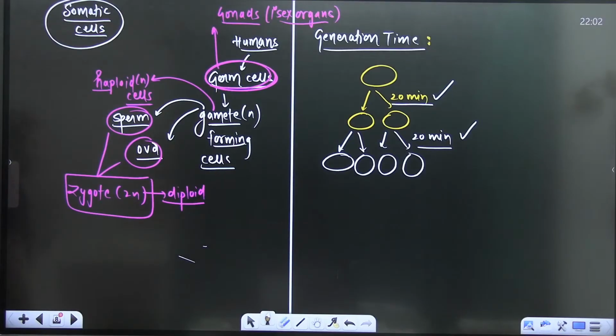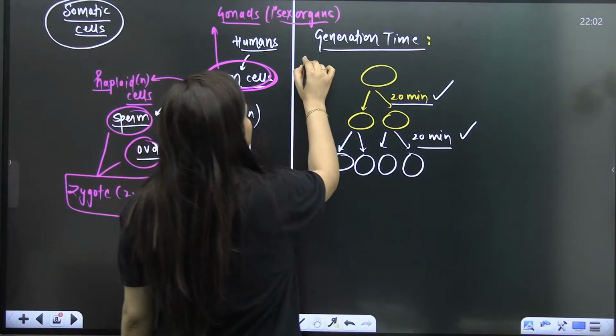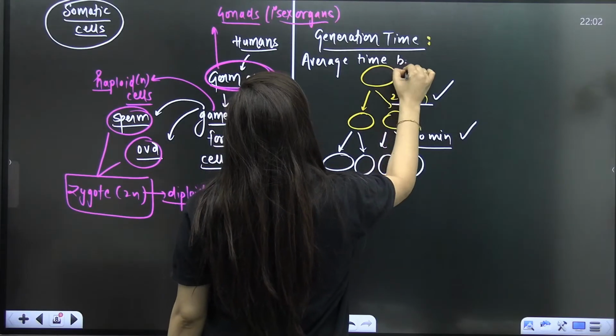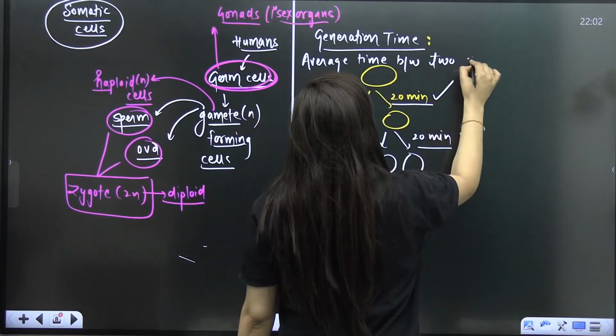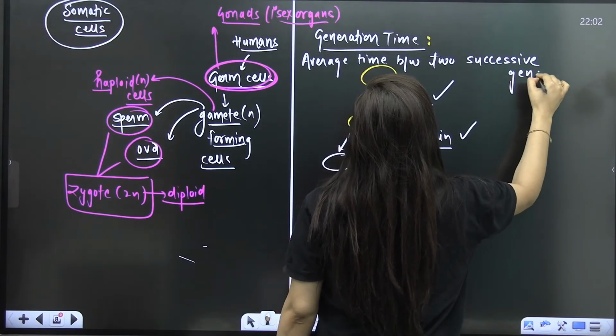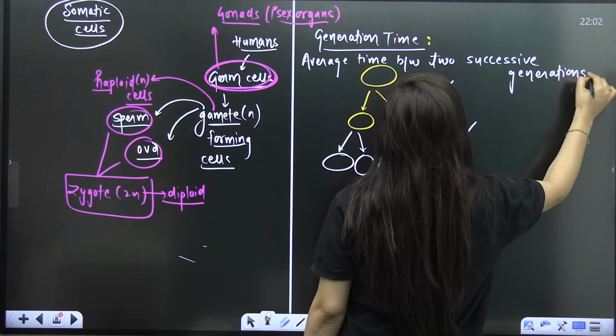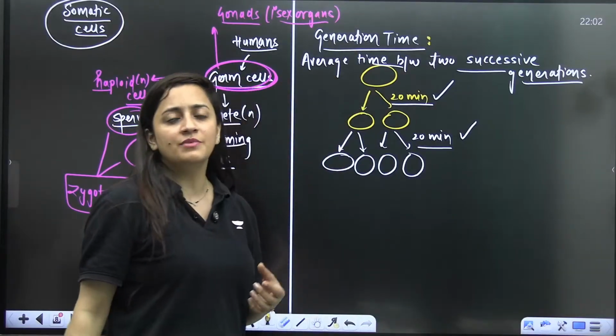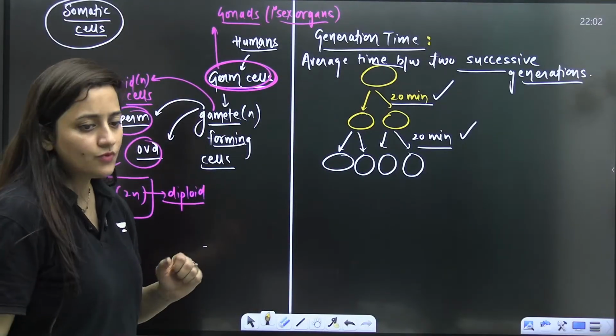So I can also define it in this way, that it is the average time between two successive generations, one after another. So we are calling it generation time. Like in the case of E. coli, it will take 20 minutes to form the progeny. So this is what the generation time is.